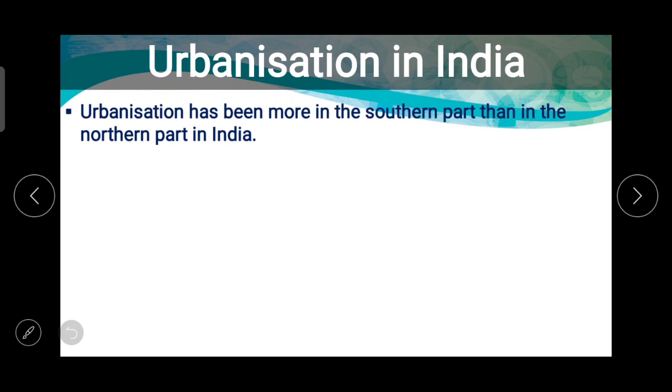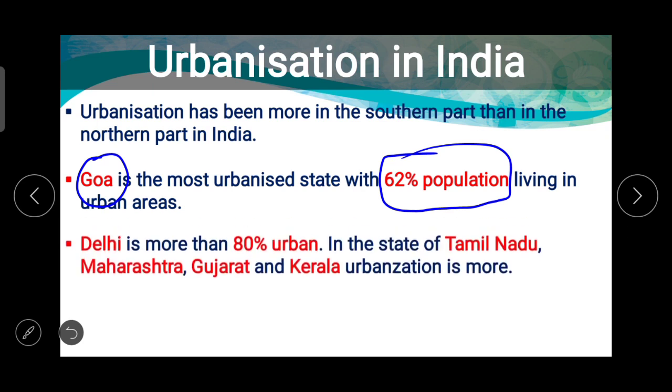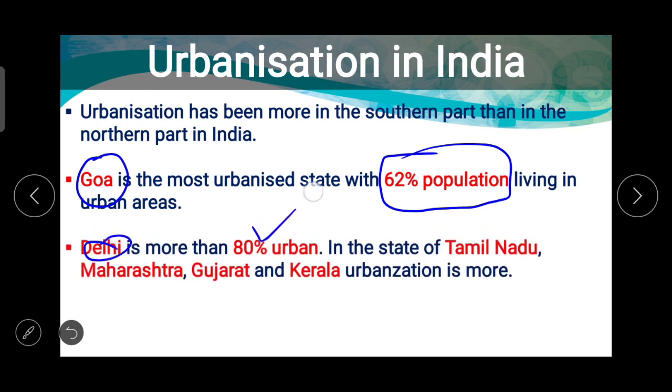Urbanization has been more in the southern part than in the northern part in India. Now the Goa is the most urbanized state with 62% population living in urban areas. Next to that, Delhi is more than 80% urban, and in the state of Tamil Nadu, Maharashtra, Gujarat and Kerala, urbanization is more.